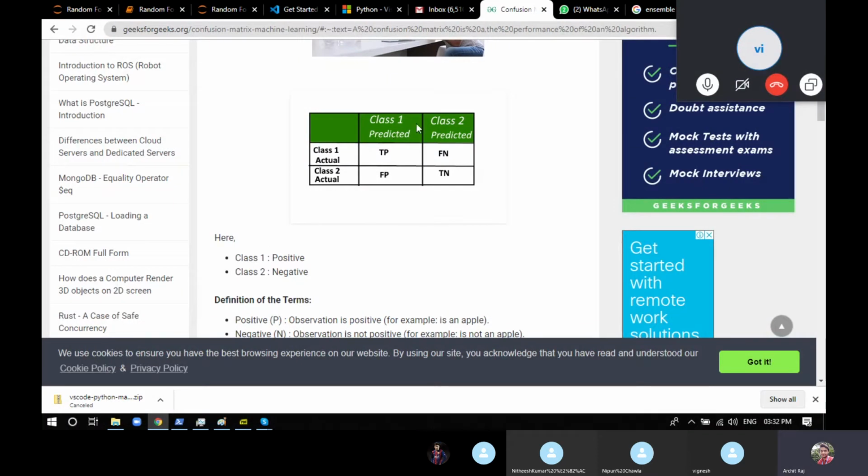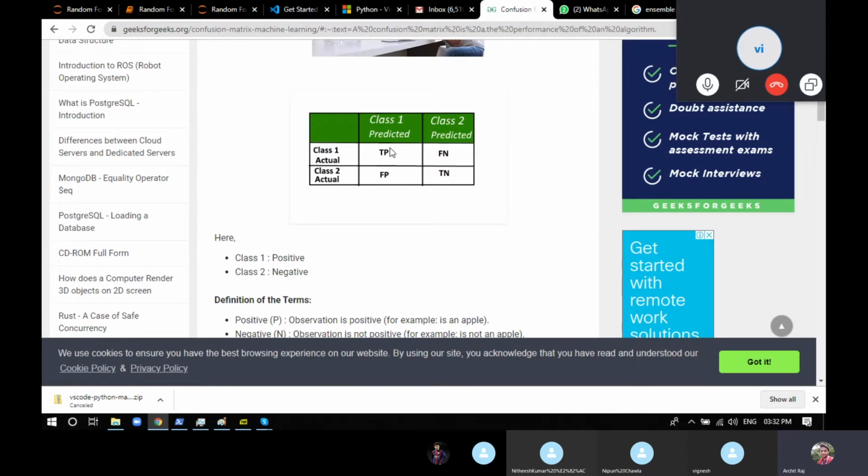Class 1 and class 2, imagine these two are your answers, like yes or no, or 0 or 1, or 2 or 3, or anything. Imagine class 1 is positive, class 2 is negative. The column tells you the predicted answer, what the model predicted, and the row tells you the actual answer.